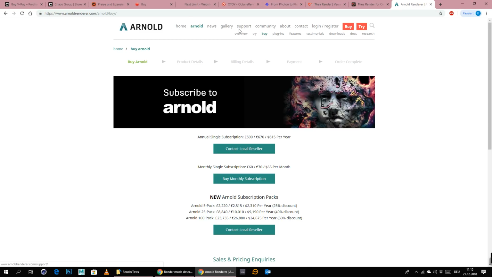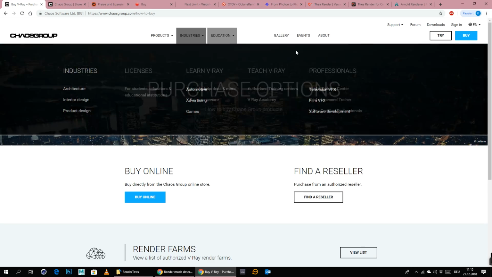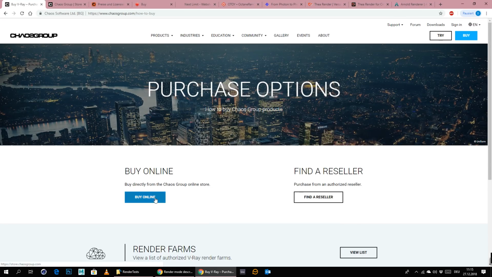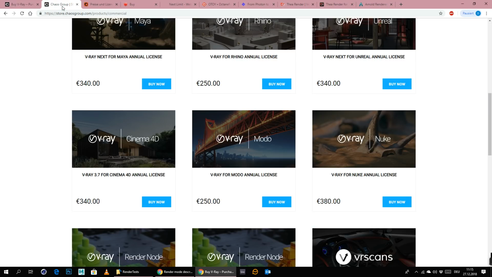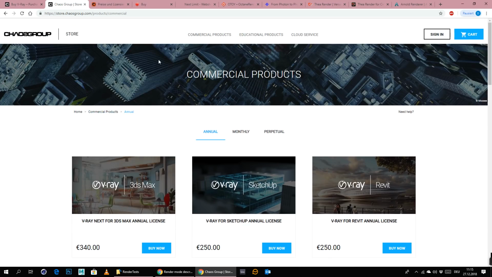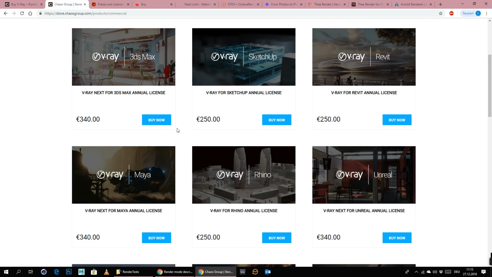So yeah, what we are looking at today is V-Ray. I think V-Ray is at the moment at 340 euros. It's an annual license, so you have to pay this once a year, but I think the price is still okay, to be honest.